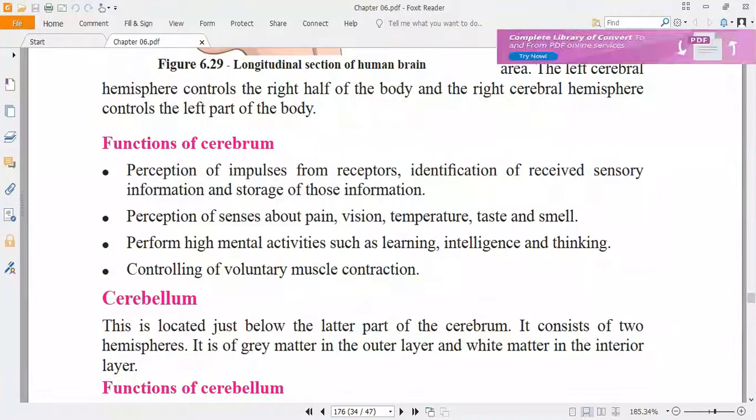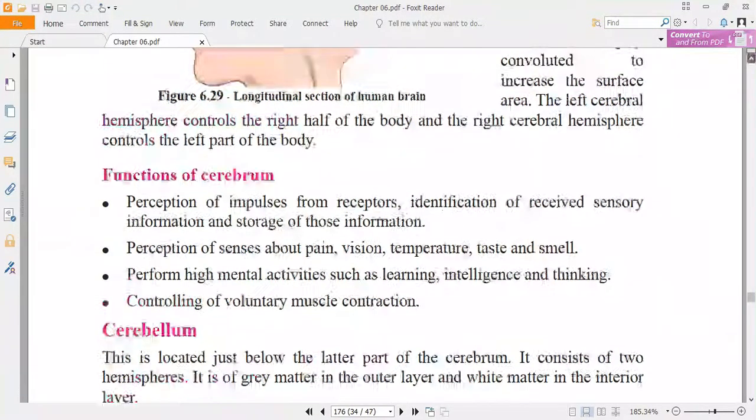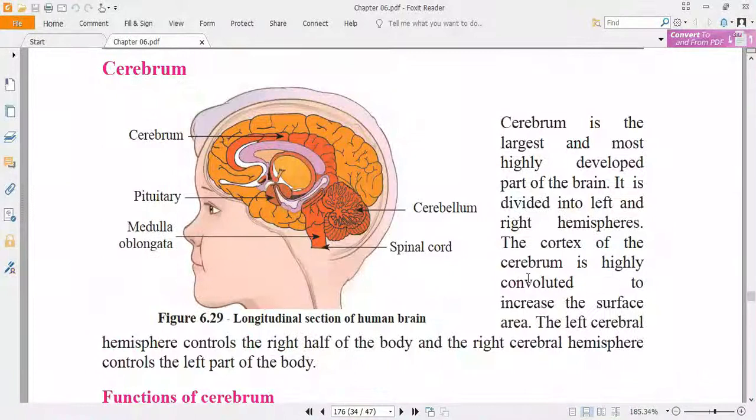Next, the cerebellum. The cerebellum is located in the later part, here at the backside, the later part of the cerebrum. The cerebellum also consists of two hemispheres, the same as the cerebrum. The gray matter is the outer layer and the white matter is the interior layer. In the brain, the gray matter is outside and white matter is inside. It is the same for the cerebellum also.